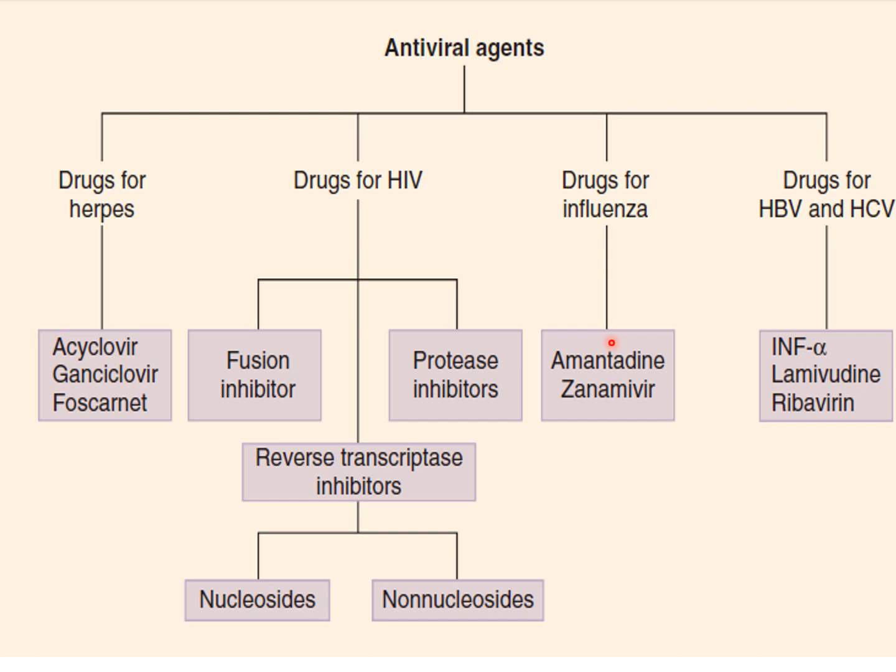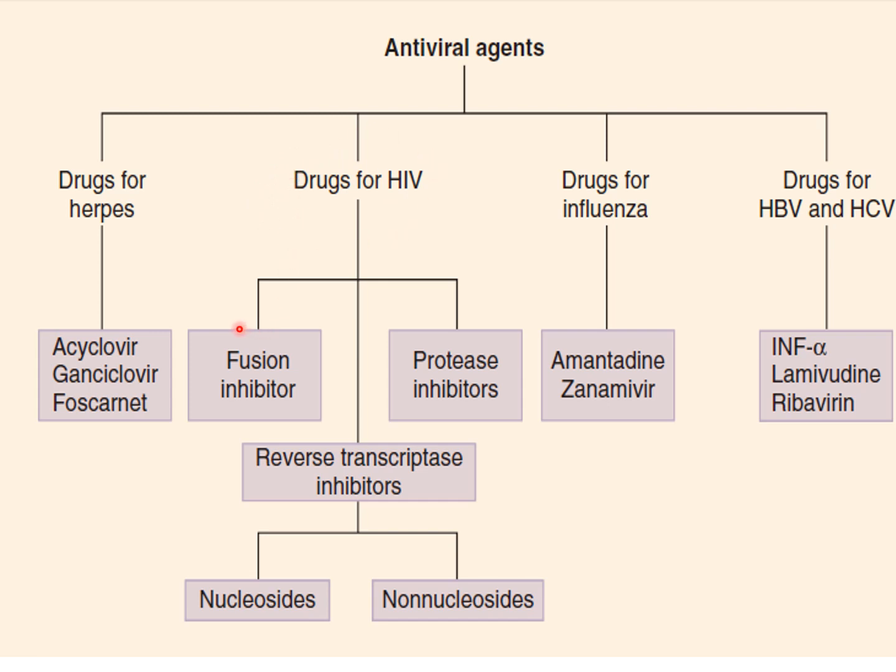Amantadine also has another use in the treatment of Parkinsonism. So this is a very important MCQ. Then we discussed the drugs for hepatitis B and C viral infection, in which we have interferons, lamivudine, and ribavirin. Today we'll be discussing the drugs for HIV.